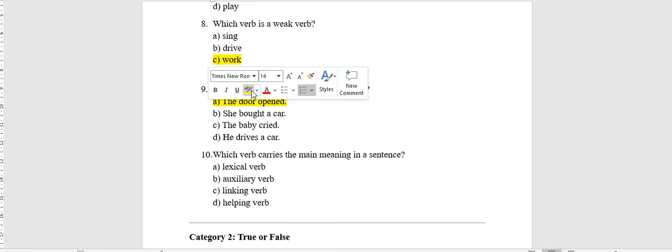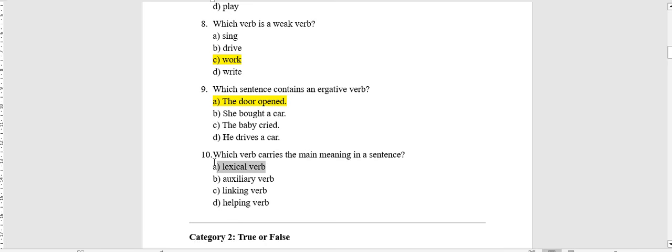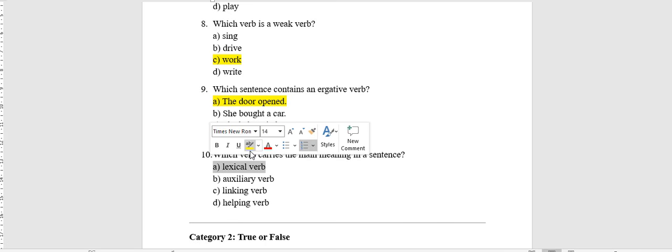Number 10. Which verb carries the main meaning in the sentence? Lexical verb, auxiliary verb, linking verb, helping verb. It's lexical, or the main verb. So I didn't bring the words main verb here, as lexical is equal to main verb.